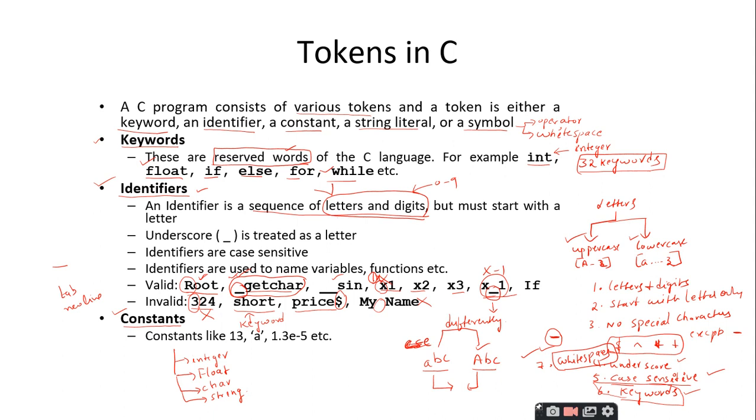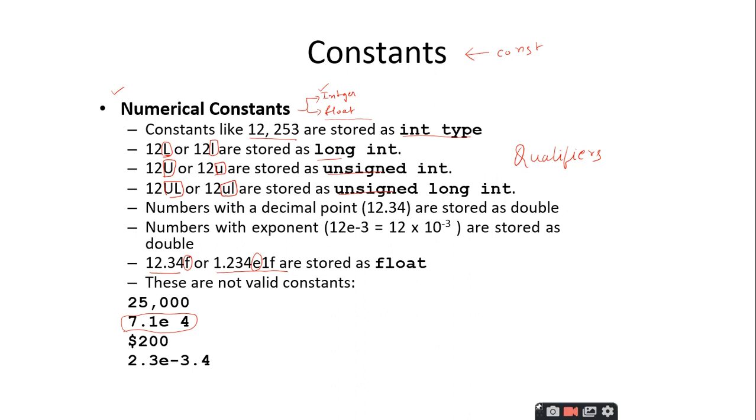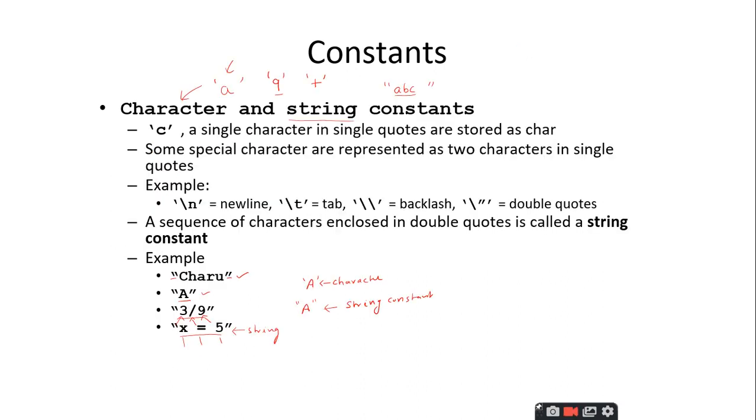And the next token that we have studied is the constant. Constants are those values which cannot be changed during the program execution. We have different types of constants such as integral constants, floating point constants, which we have seen some examples of also. Similarly, we have character constants. A single character enclosed within single quotations is called a character constant, and a sequence of characters or a single character that is enclosed within double quotations, we call it a string constant.